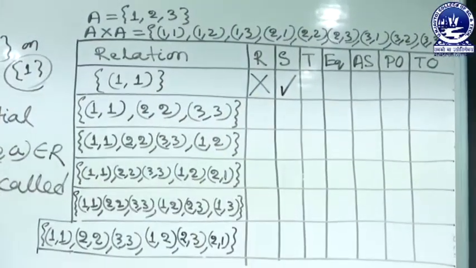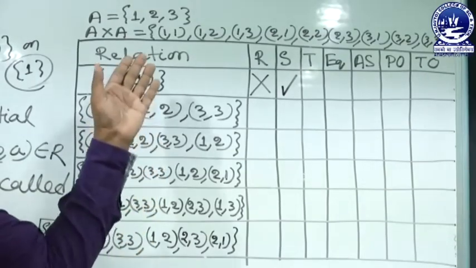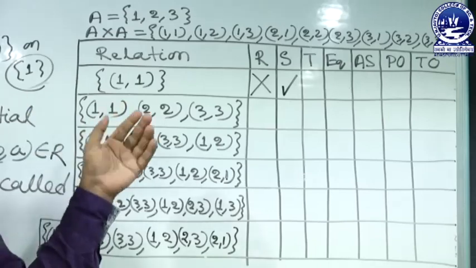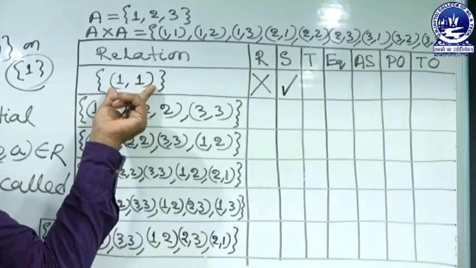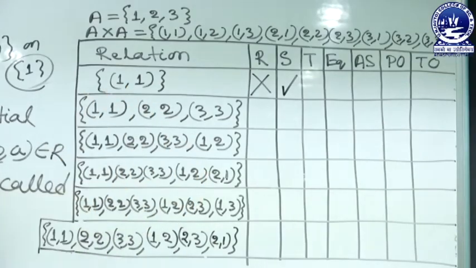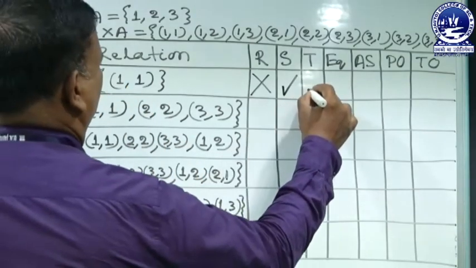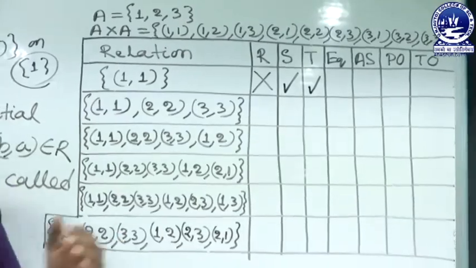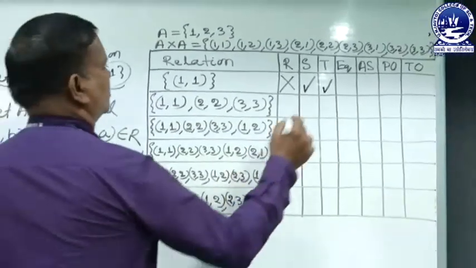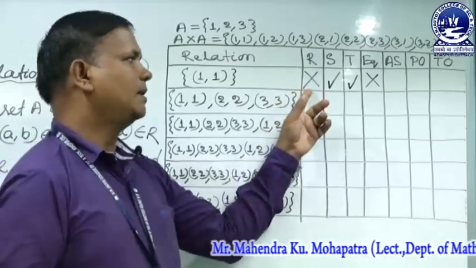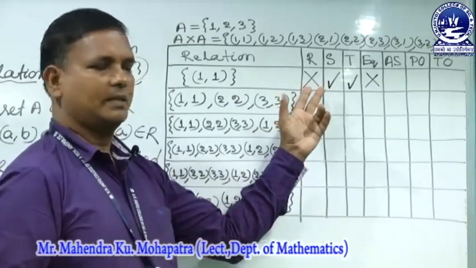It is symmetric. In reflexive, the relation contains all the elements, but symmetric depends only upon their ordered pairs. 1, 1, the reverse is also 1, 1. So, it is symmetric. Also transitive. Transitive depends upon two ordered pairs: if two ordered pairs are there, then we go to the third. So, it is transitive.